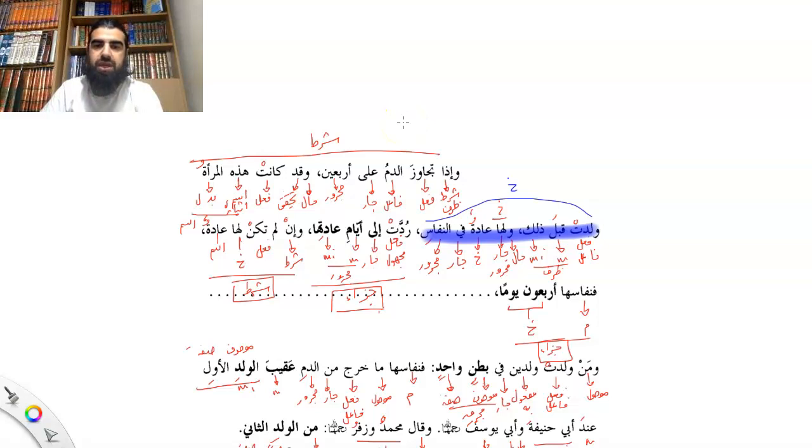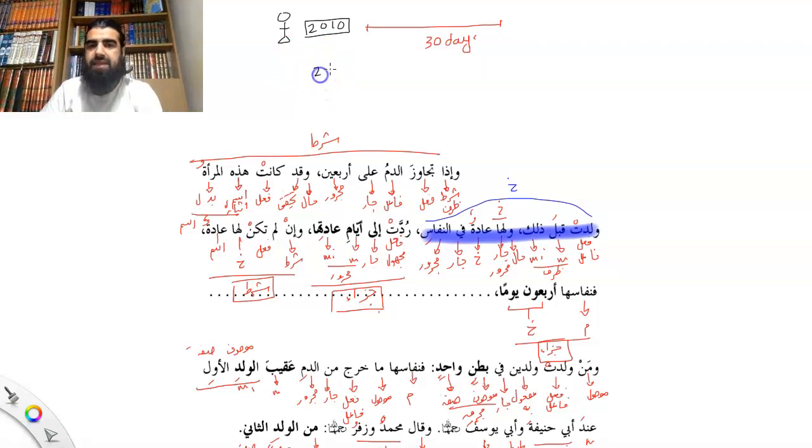There's a woman and she has a child in 2010, let's say, and she experiences postnatal bleeding after she gave birth to her first child, and the bleeding lasted, let's say, 30 days, and then it stopped. So her bleeding was just 30 days, and it stopped. And if it stops, that's it. She's no longer in nifas anymore.